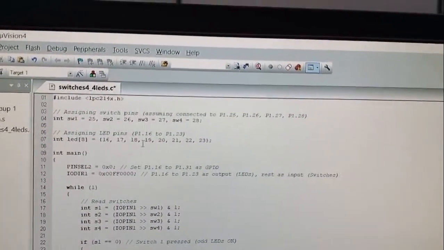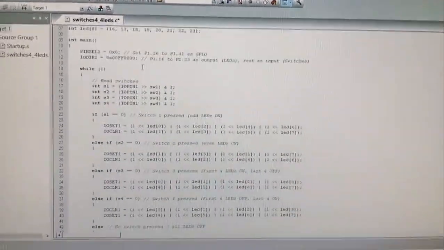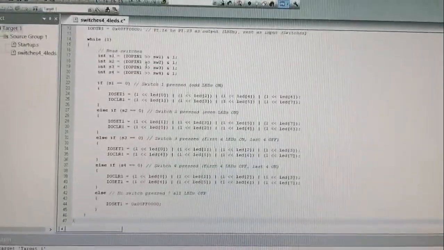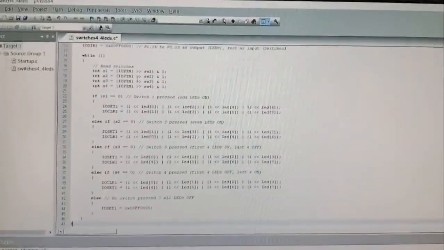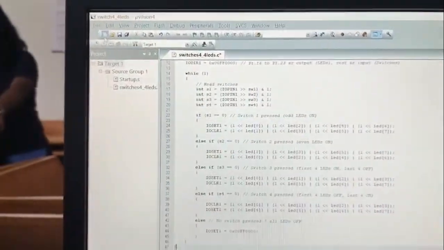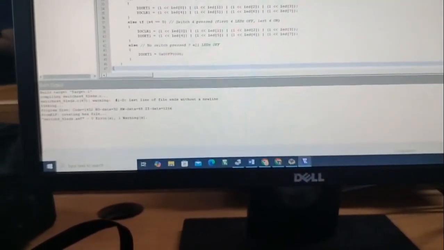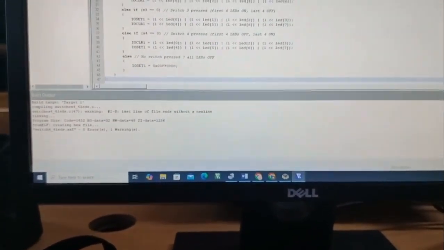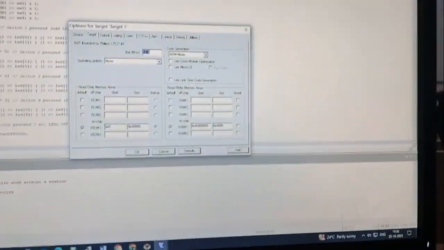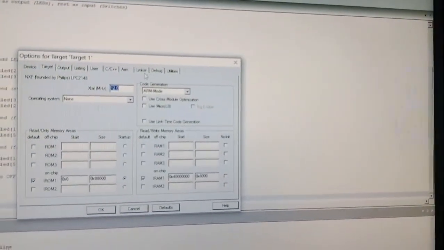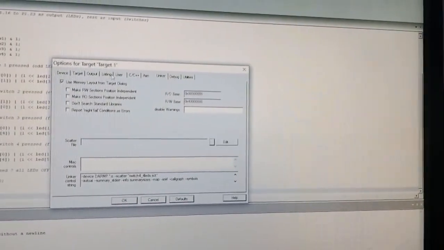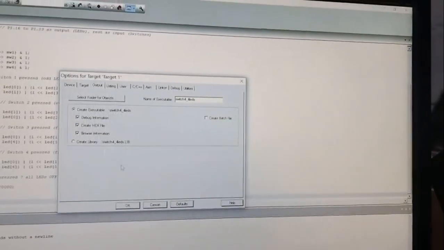The next code is pasted over here. We'll have to check the code first. After pasting, we'll have to build the target for finding any errors. After that, go to the target options, go to linker, check in use memory layout, and go to output, check in create hex file, then give OK.